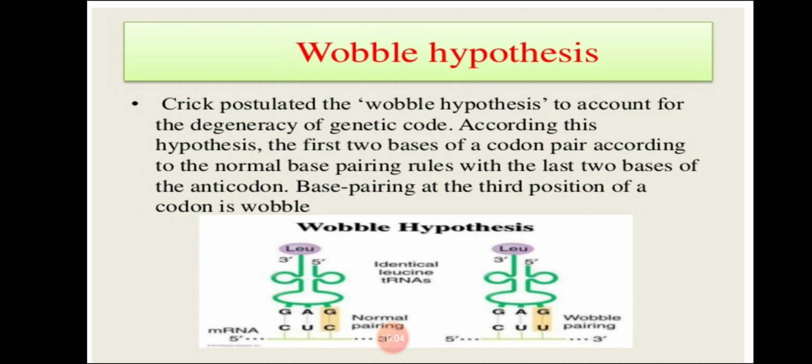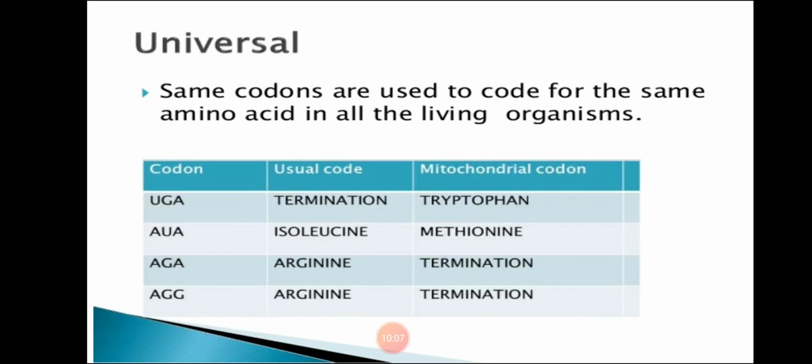Moving on to the next property, the genetic code is universal. Universal means the same codons are used to code for the same amino acid in all living organisms. AUG will always code for methionine in all living organisms from bacteria to humans. It will never change. This is called the universal property of a genetic code.